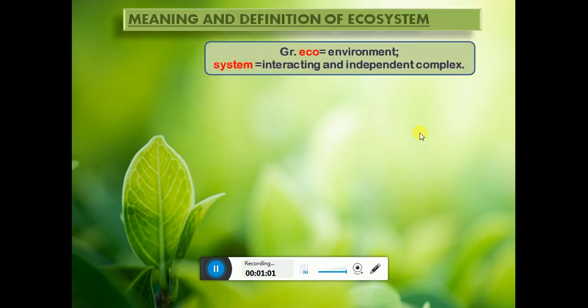Meaning and definition of ecosystem. The word ecosystem is derived from two Greek words, that is eco and system. Eco means environment and system means interacting and interdependent complex. So an interacting and interdependent complex of environment is known as ecosystem.